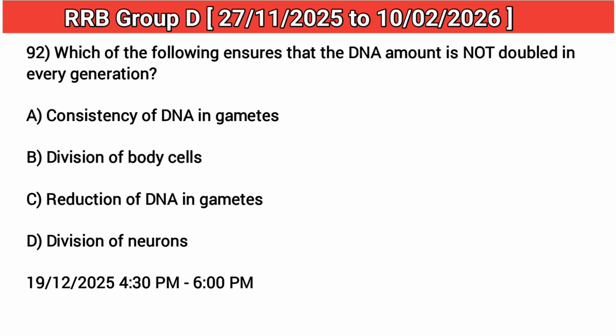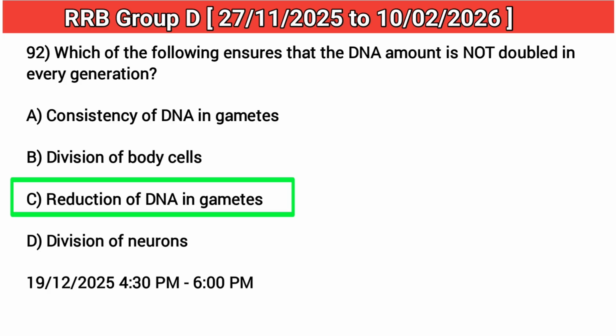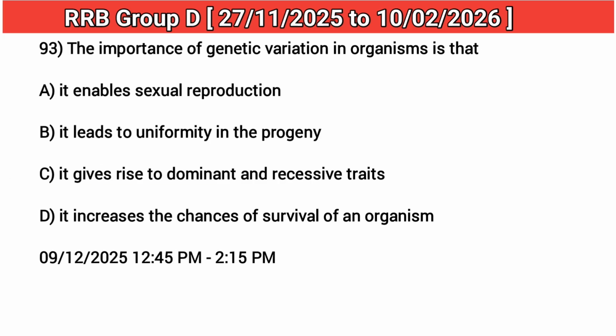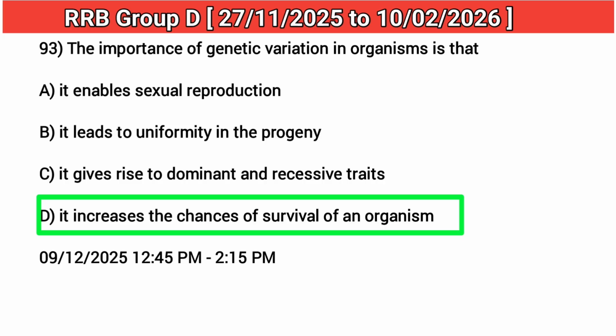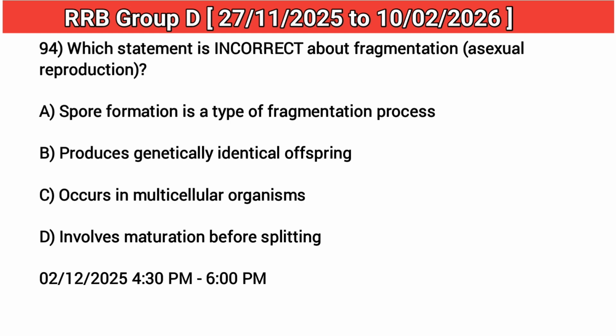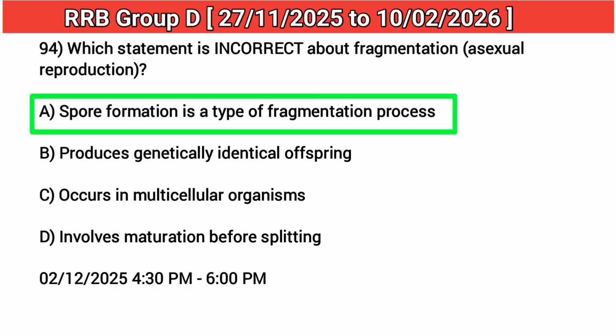92. Which of the following ensures that the DNA amount is not doubled in every generation? Answer: C. Reduction of DNA in gametes. 93. The importance of genetic variation in organisms is that? Answer: D. It increases the chances of survival of an organism. 94. Which statement is incorrect about fragmentation asexual reproduction? Answer: A. Spore formation is a type of fragmentation process.